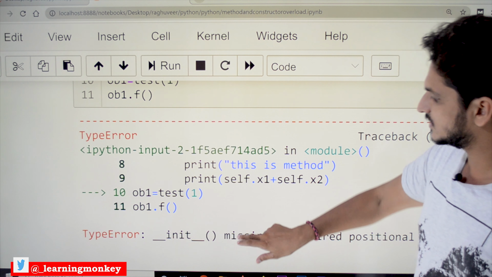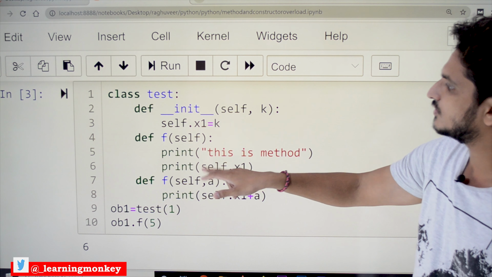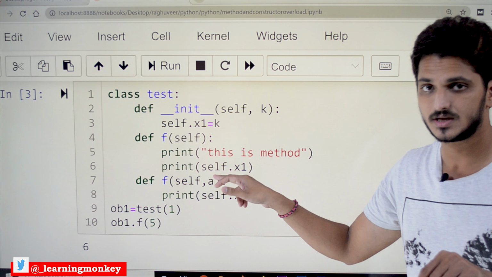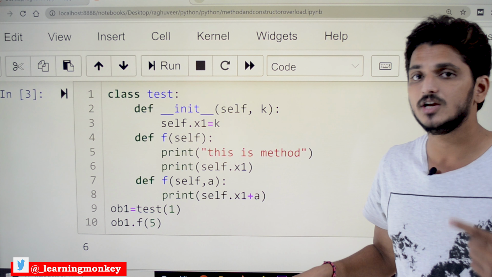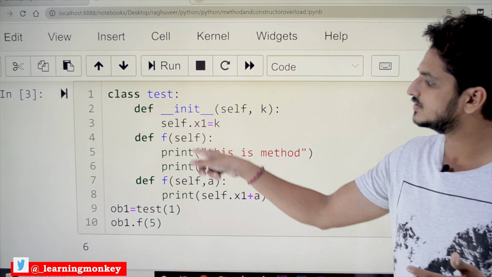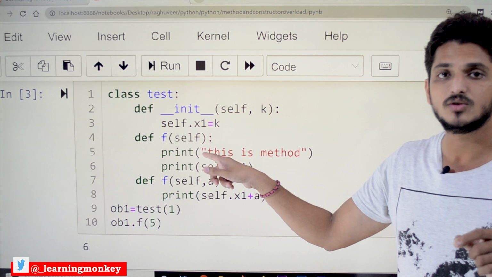Let's take one more example with the method overloading concept. Here in this class we have taken two methods. f is a method, one taking no parameters and another taking one parameter. Which one will it take into consideration? The last one will be taken into consideration. Python doesn't consider the first one. If you call the f method with no parameters, it won't accept.